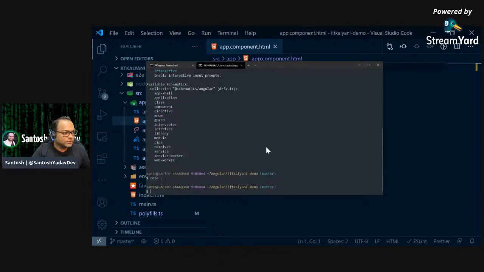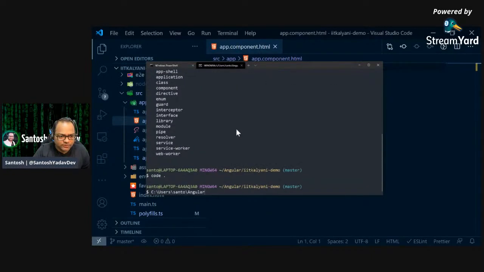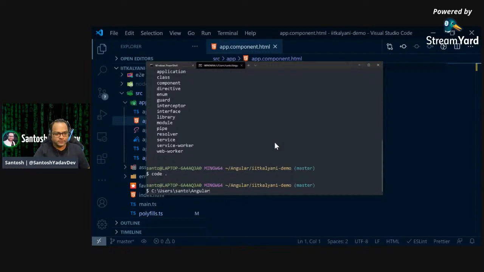So I'll go to the command prompt again, and let me see if I can zoom in here. Here, I'll go ahead and create a new component by using ng generate.